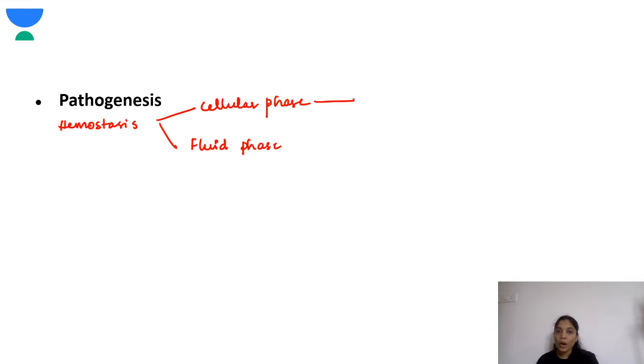What are the cells which are involved in the cellular phase? One is the platelets, and also the vascular wall is a very important part of hemostasis. Okay, so the vascular wall. Next, coming to the fluid phase. In the fluid phase, plasma proteins play an important role.